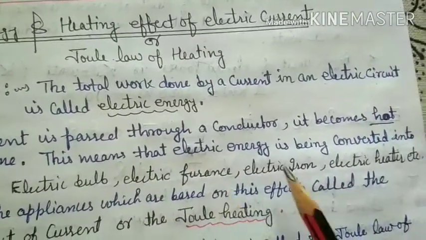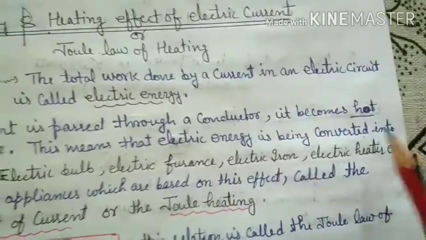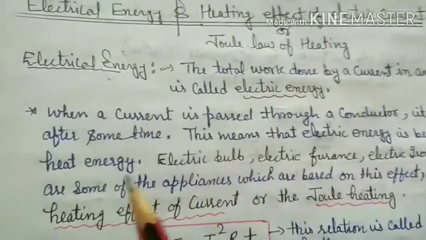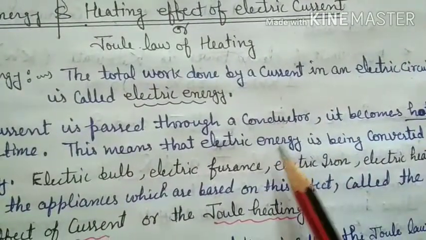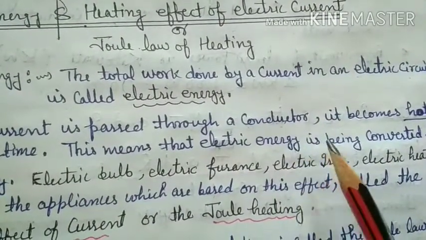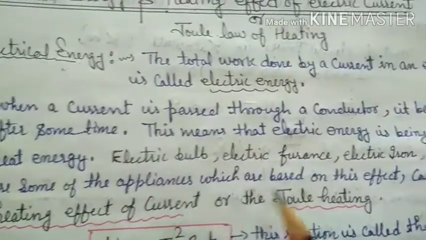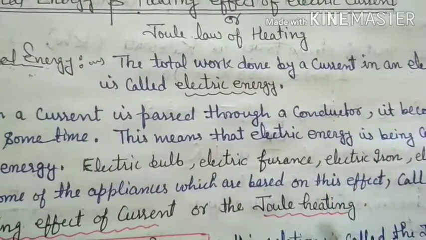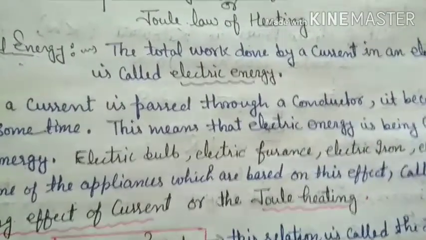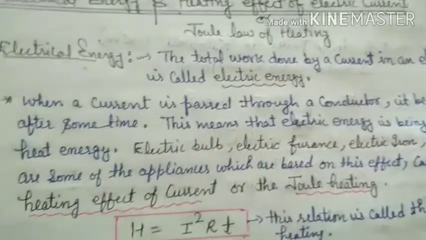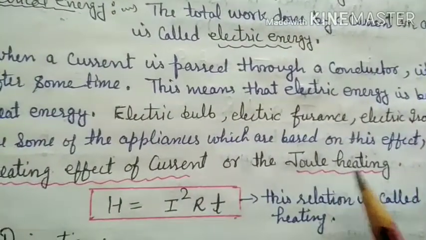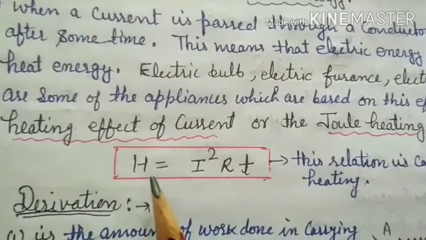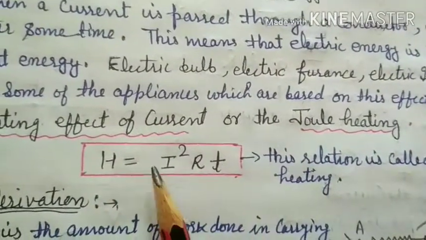Electric furnace, electric iron, electric heater, electric rod, etc., are some appliances which are based on this effect, that is conversion of electric energy into heat energy, called heating effect of current or Joule heating. Whenever current passes through a conductor, its electric energy changing into heat energy is called Joule heating. Mathematically expressed as H is equal to I square RT, where I is the current,